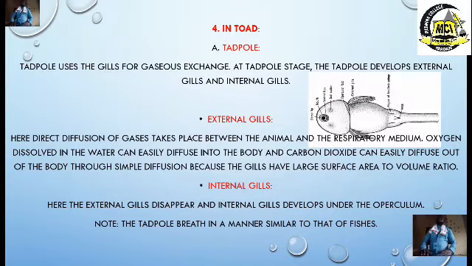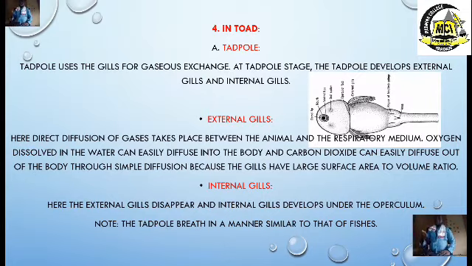Let's proceed with this. The external gills. Like you've seen from the diagram shown on the right side of the slide, that's a tadpole. And then you see that there is a portion on the tadpole which shows the external gills. The one that looks like a feather on the tadpole is the gill. It is the external gill. You will see that it is not enclosed by the operculum, and that's why we call it the external gill.